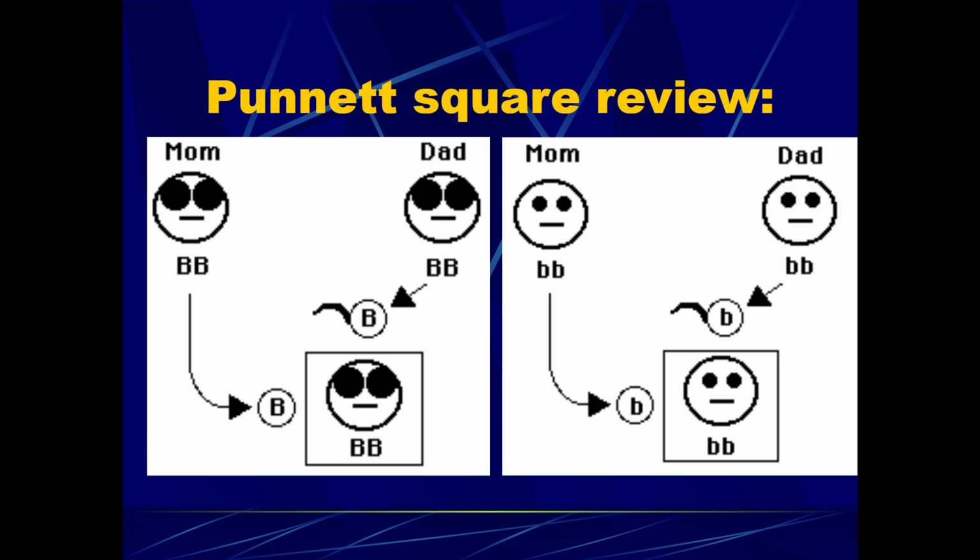So here's another Punnett square example. Here you see on the left, the mom and dad both can only donate the capital letter B. So we could even shorten the Punnett square to one block because the only option for their offspring would be capital letter B. Same can be said for the example on the right. These parents can only donate small letter b. So their offspring could only be small letter b.